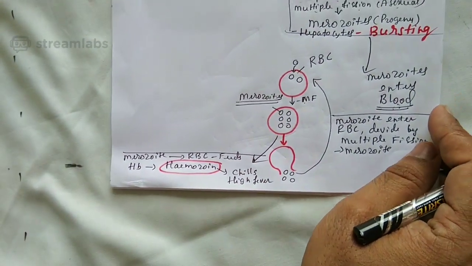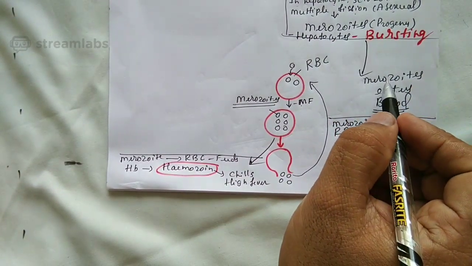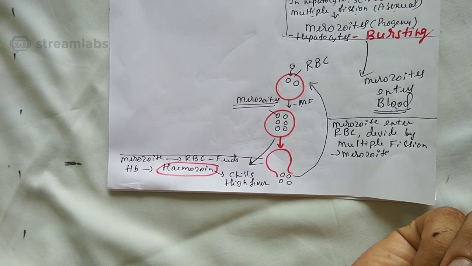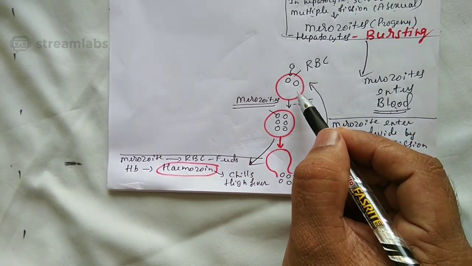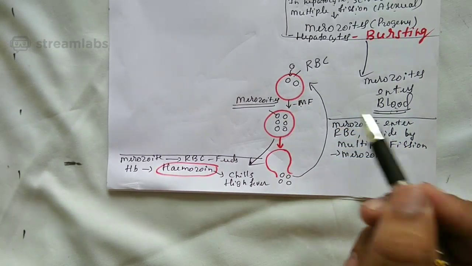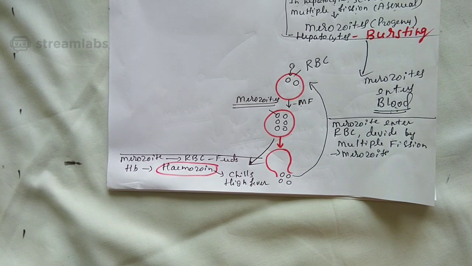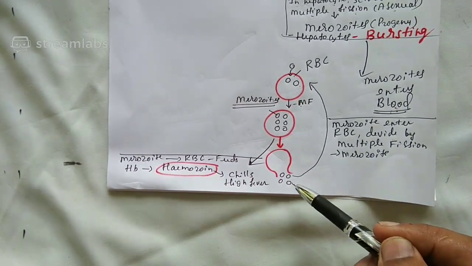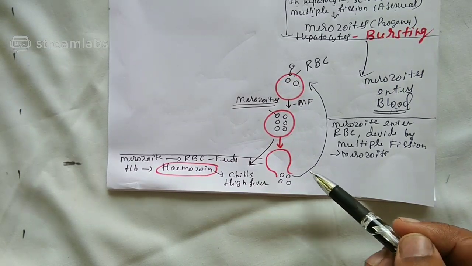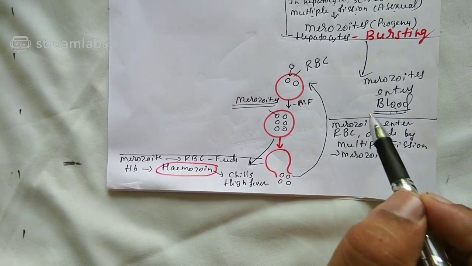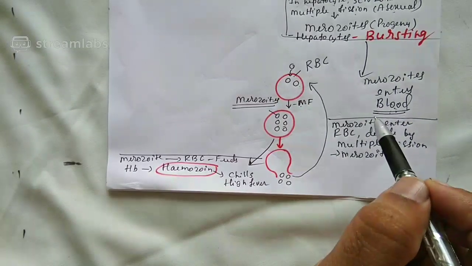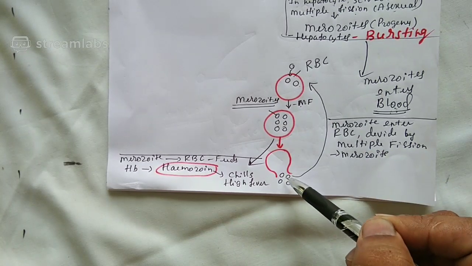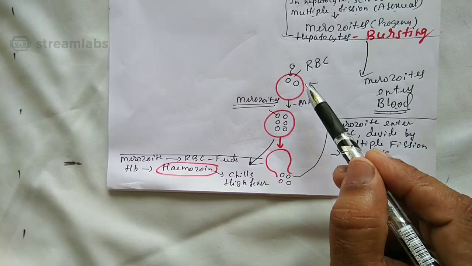I have to tell one thing to you students. See, when a merozoite enters the RBC, the person is not getting any fever or chills. And when merozoites divide by multiple fission, then also the person does not get any problem. But after multiple fission, when the RBC gets ruptured and merozoites get released and the hemozoin comes to the blood, then the person starts feeling feverish. That means after a little later, it once again attacks a new RBC, right?